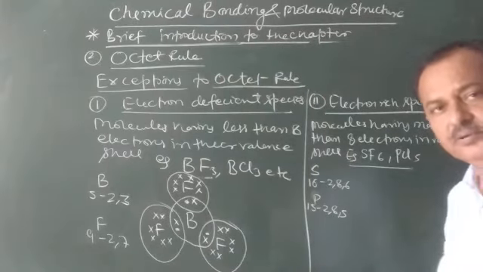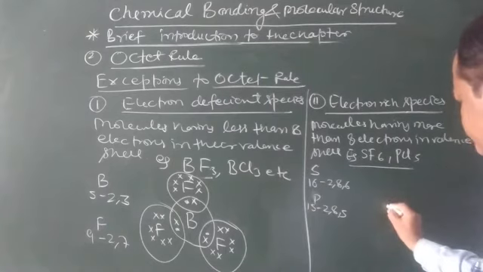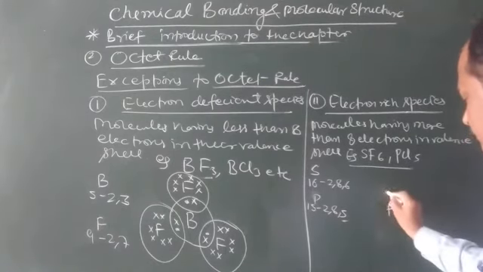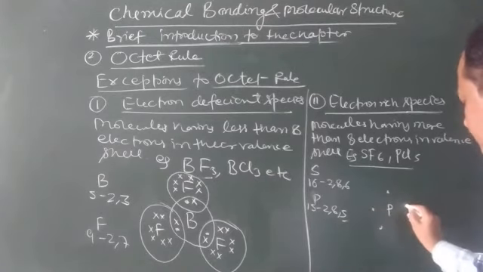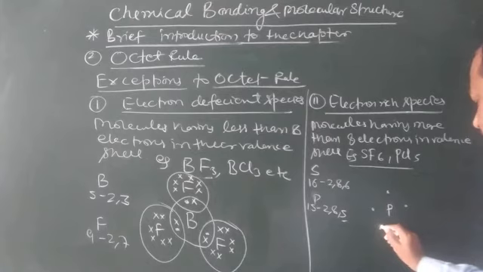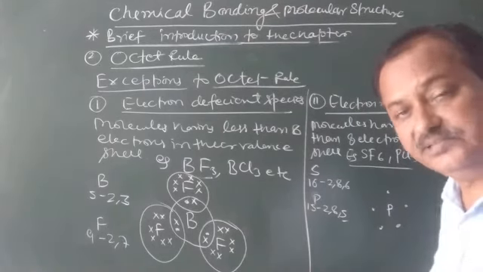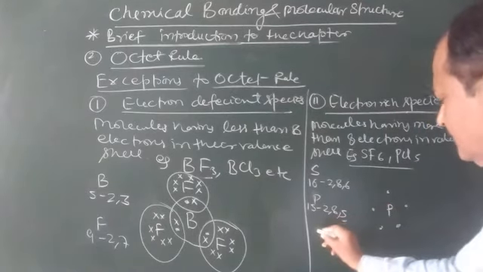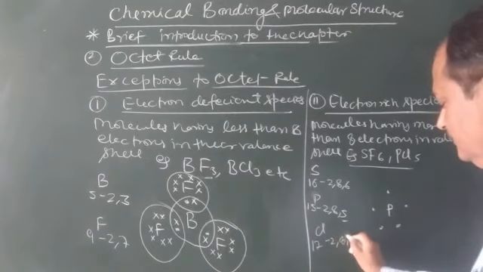So we can draw it like this. Phosphorus is left with 5 electrons, 1, 2, 3, 4 and 5, all at equal distances. Then chlorine, atomic number 17, 2, 8 and 7.